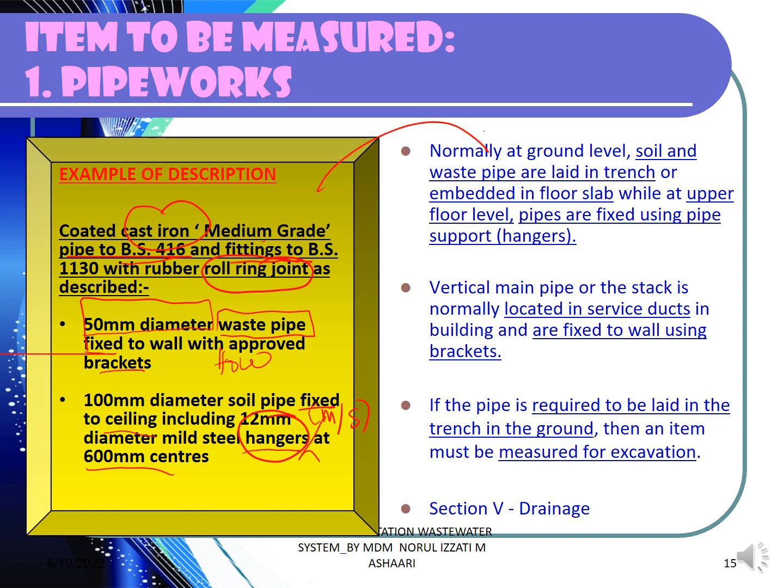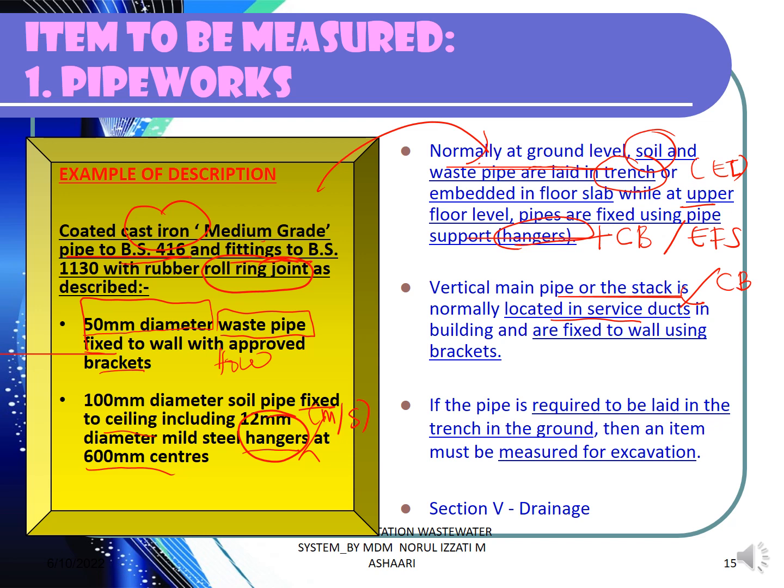The explanation on the right hand side shows you the possibility of the items to be measured, as discussed before. Look at this one. Normally at the ground level, soil and waste pipes are laid in trench. This actually means the external installation. While at the upper floor level, the pipes are fixed using hangers and can be concealed in the brick wall or embedded in the floor slab. This is only an example. The vertical main pipe or the stack is normally located in the service ducting. This is applicable for the commercial building.